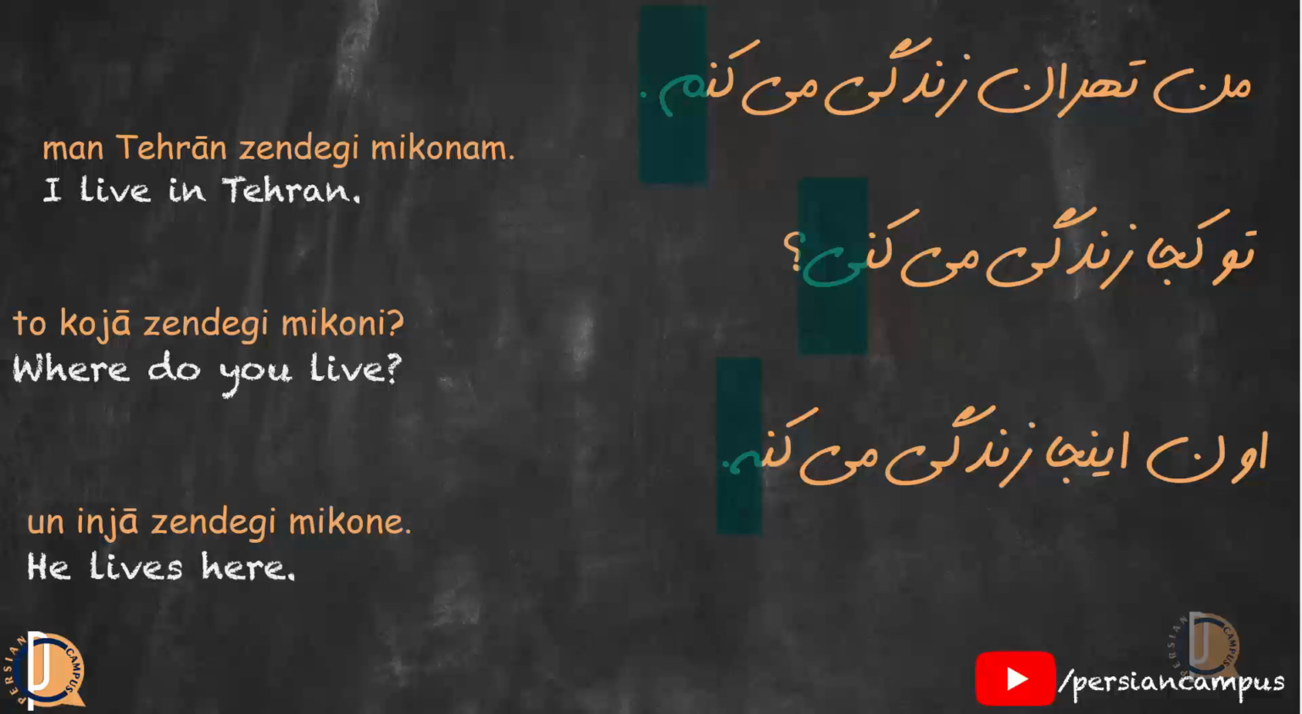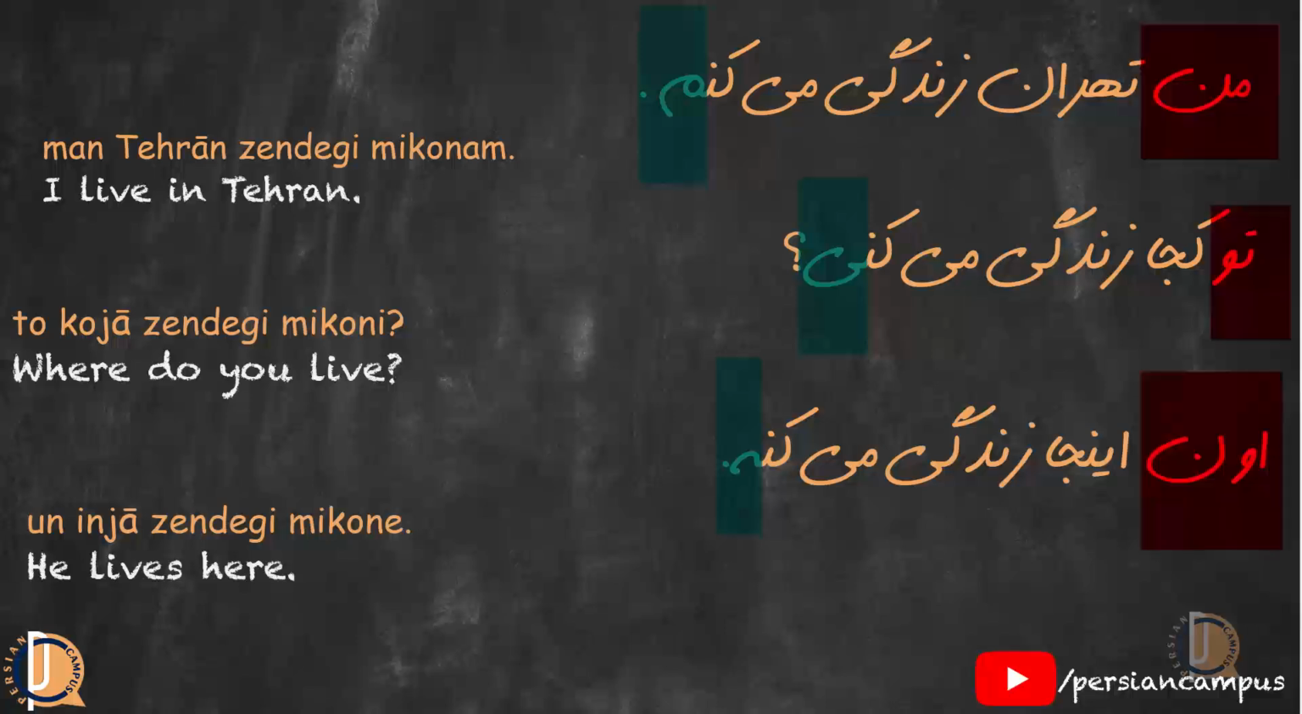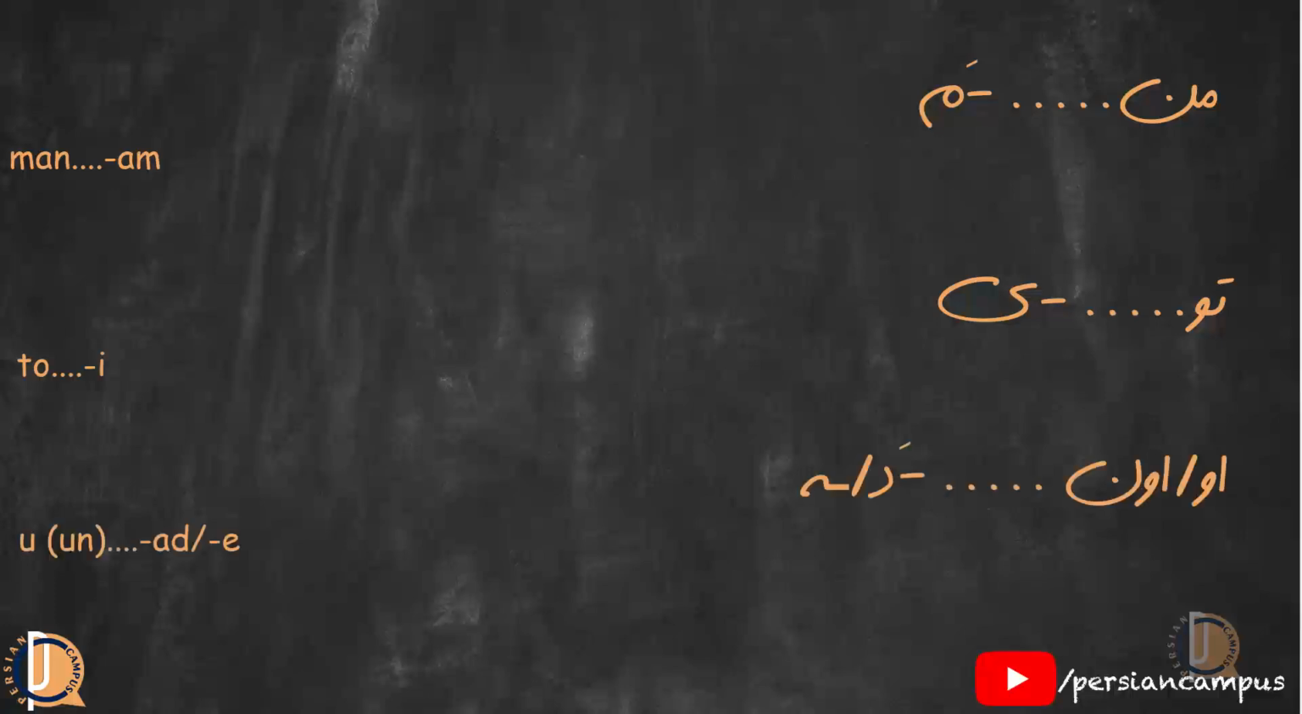The ending of all these verbs is different. The endings actually depend on the subject that you are using in the sentence. The endings with man is am, with to is e, and with un or u is ad, which we change in spoken form to e.